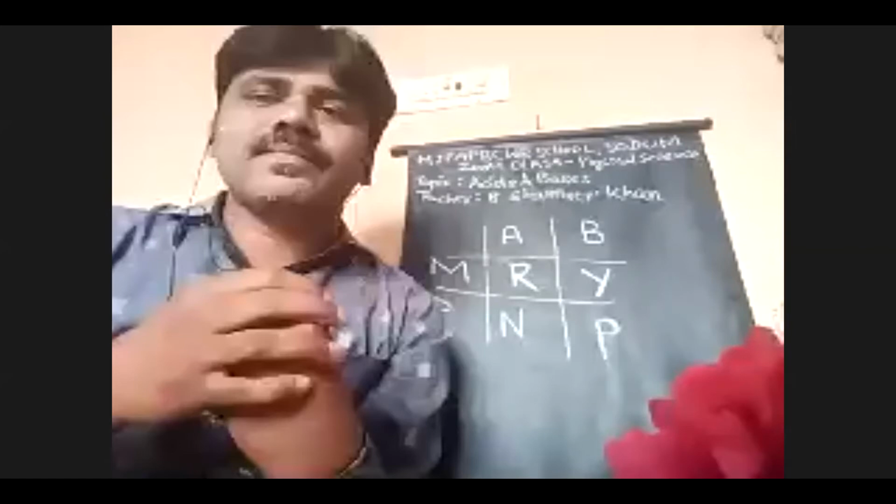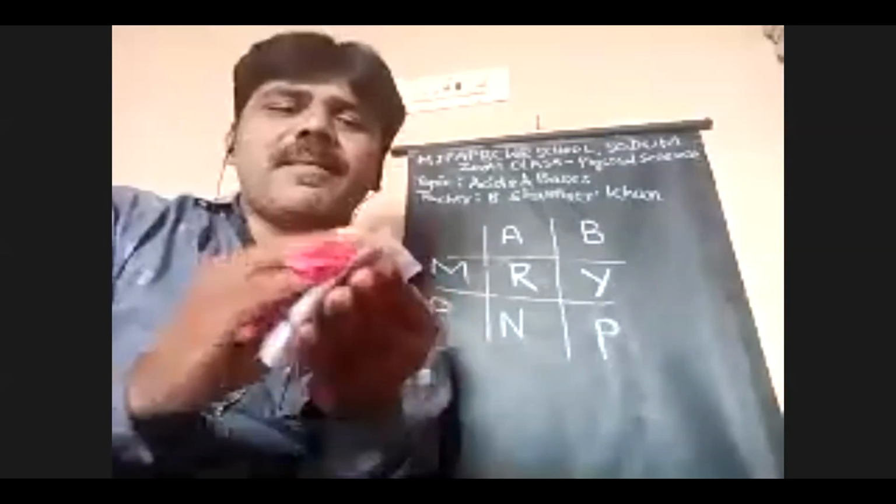So here take one white paper. Now you take petals of hibiscus and rub these petals on the white paper. Okay. So now observe that one here. Now take one acidic substance, for example, you take lemon. Now pour some lemon drops on this paper.